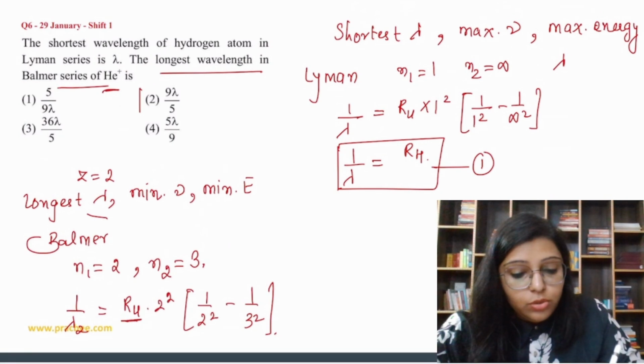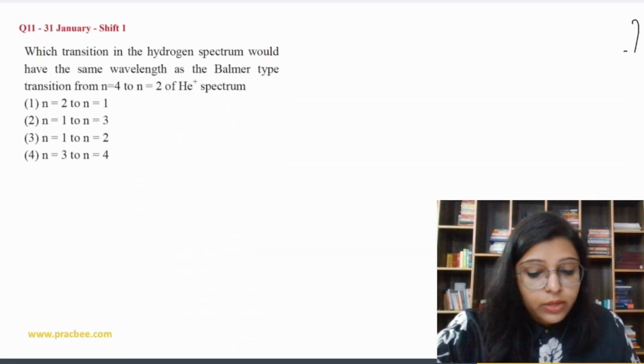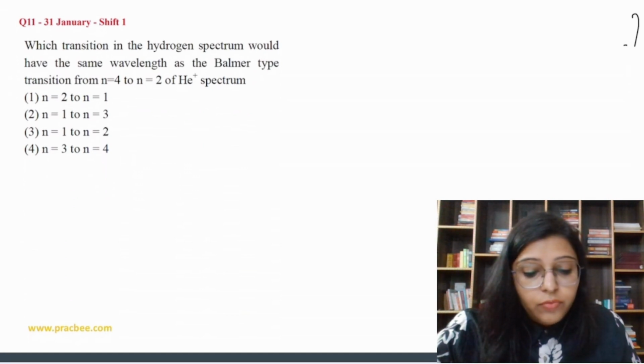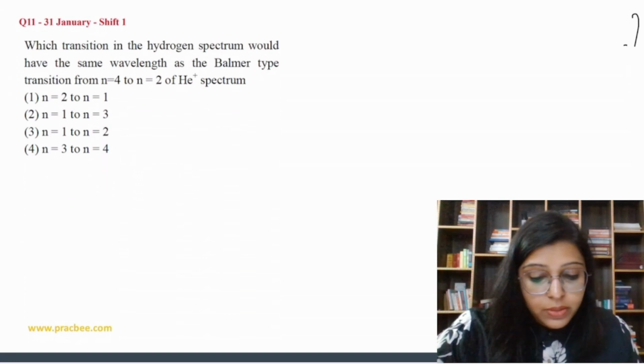So it means answer 2 is the correct answer. Okay. Now let's do the next question. The next question says, which transition in the hydrogen spectrum would have the same wavelength as the Balmer type transition from n is equal to 4 to n is equal to 2 of the He plus spectrum?